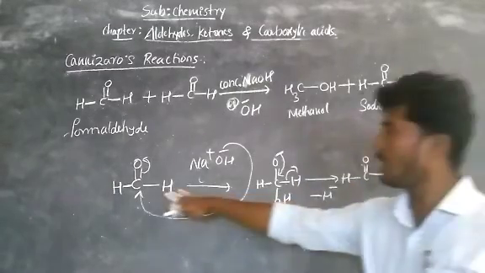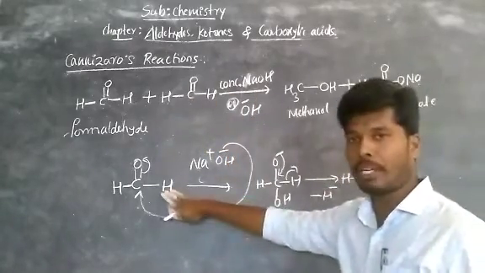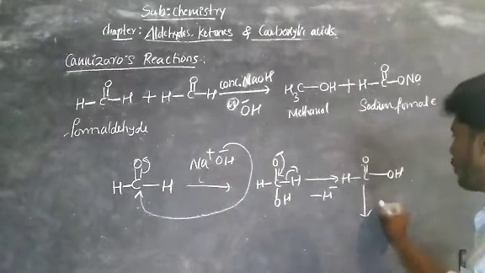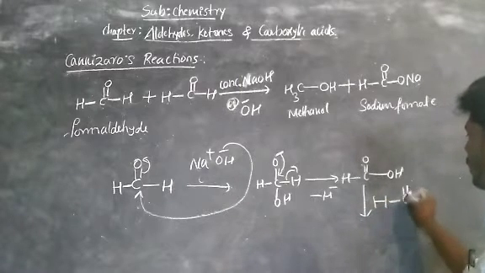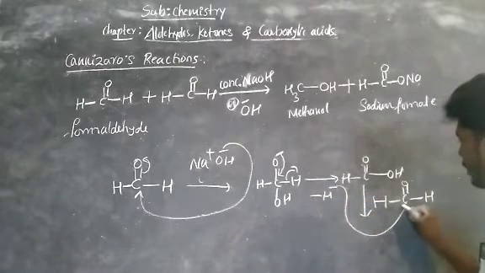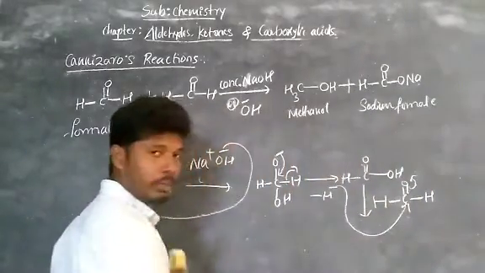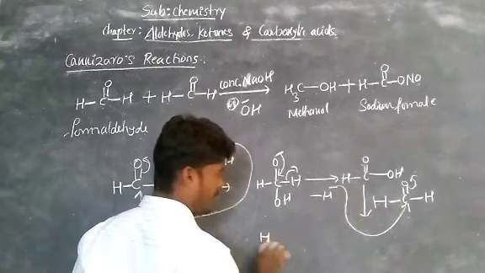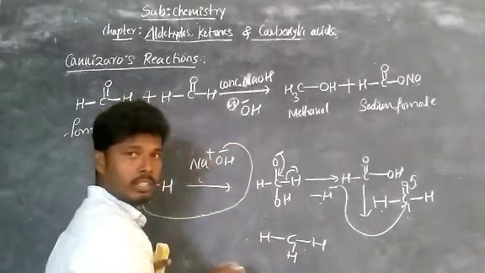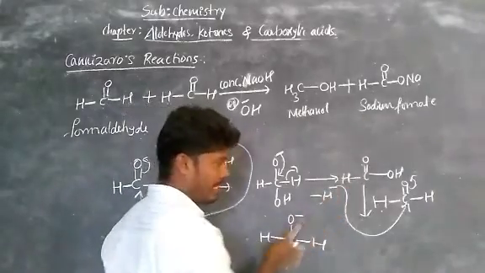Now one more molecule reacts, another is there, right? Here only one molecule reacts, the second molecule will also react. Now here in the solution, one more molecule, that is HC double bond O bond H. Now this H minus gets attached to this carbon, and the bonded electrons move onto oxygen. What you get is H, C, H, this H gets added, bond O minus. Okay, these two are present in the solution, right?